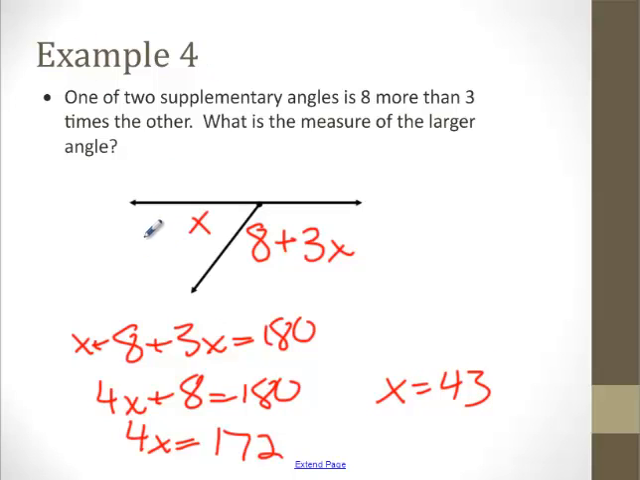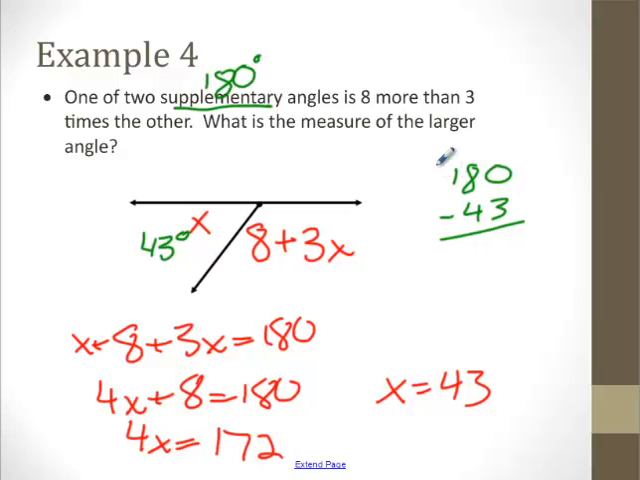So now that I know x is 43, that angle is 43 degrees, we need to find this one. I could do it one of two ways. I could plug in 43 right here, or take 180 and subtract 43, because supplementary means 180 degrees. So 180 minus 43 is 137. So my larger angle is 137 degrees. When you're setting these up, draw a picture. Label one angle as x, then base the other angle off of that one by reading the sentence.